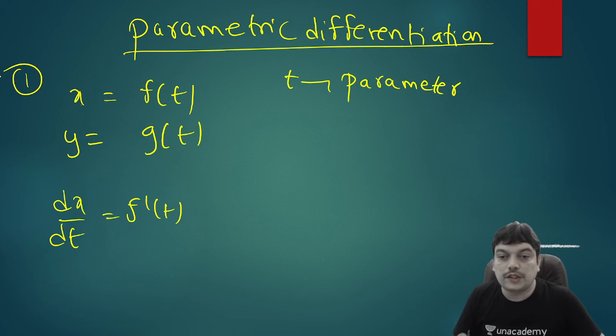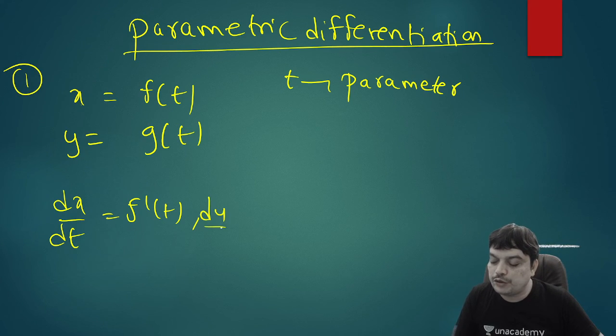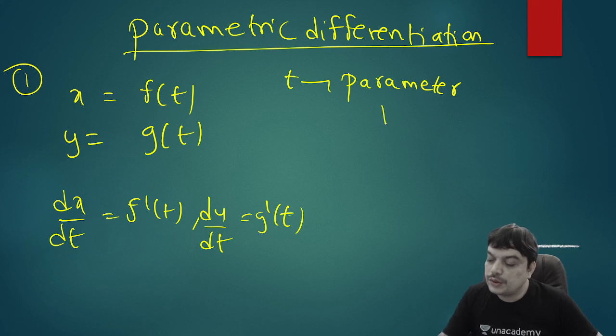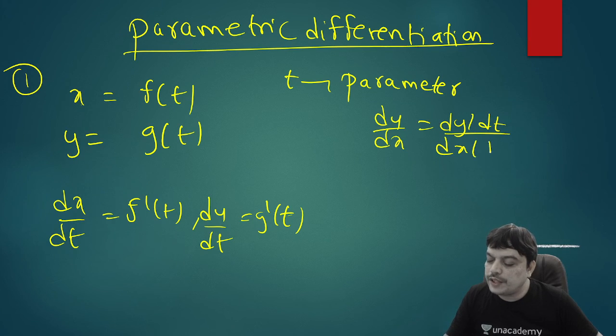And since y is a function of t, you find out dy by dt, that will give you g dash of t. So now to find dy by dx, what do we do? So dy by dx can be written as dy by dt divided by dx by dt. So therefore, this will give you the result as g dash of t divided by f dash of t. That is dy by dx.